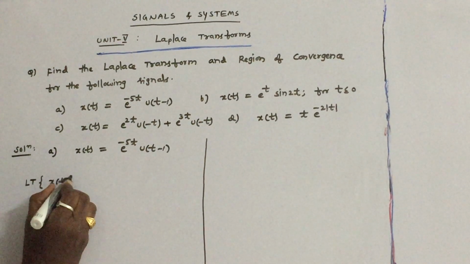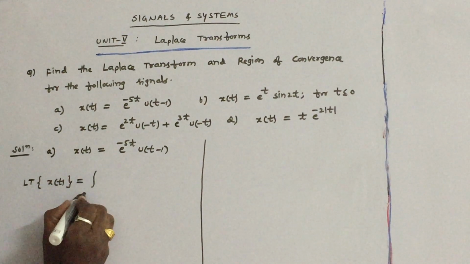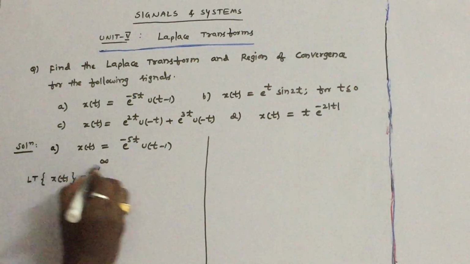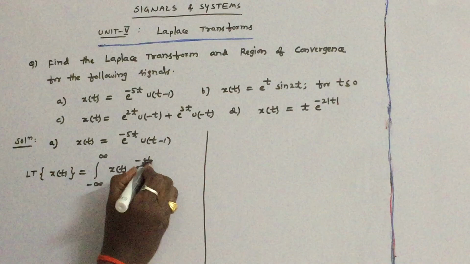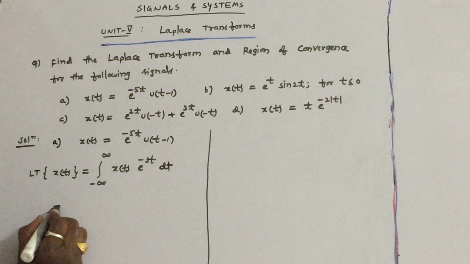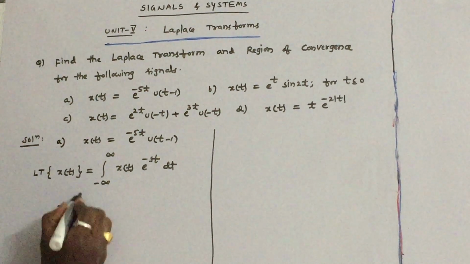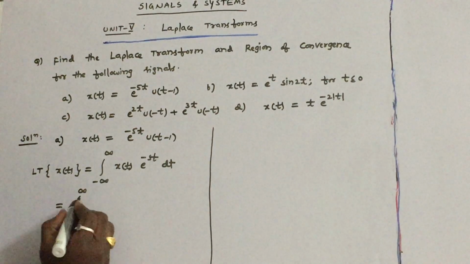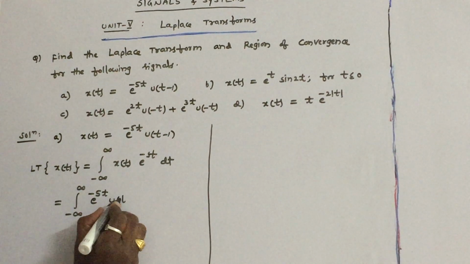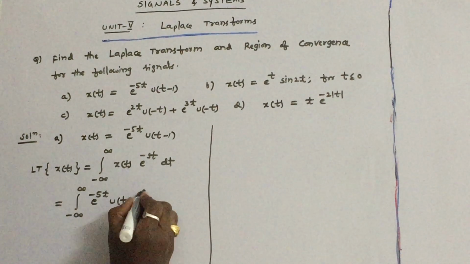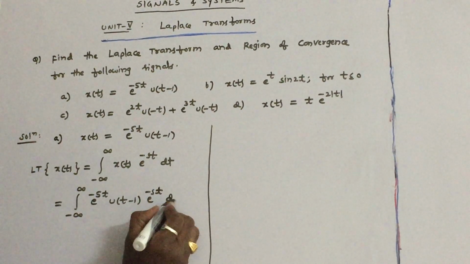Laplace transform of x of t. What is the bilateral Laplace transform? Integral from minus infinity to infinity of x of t, just substituting the given function, into e power minus st dt. So what is given x of t? Integral minus infinity to infinity, e power minus 5t into u of t minus 1 into e power minus st dt.